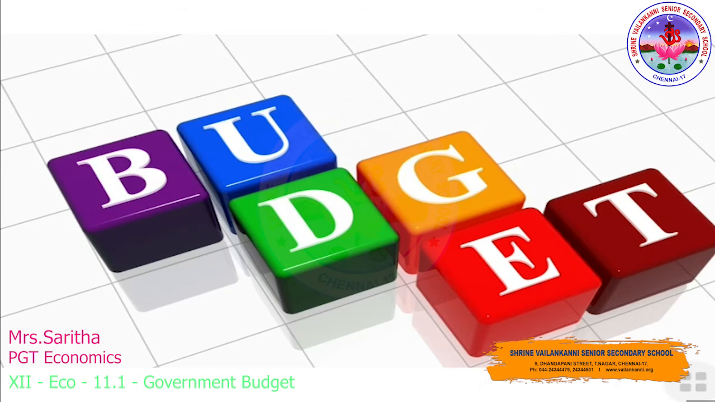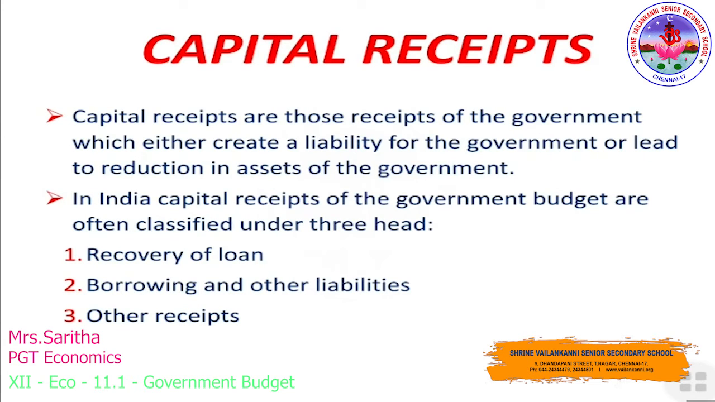Let's start with the first one, capital receipts. Capital receipts refers to those receipts which either create a liability or cause a reduction in the assets of the government. They are non-recurring and non-routine in nature. This is called capital receipts.